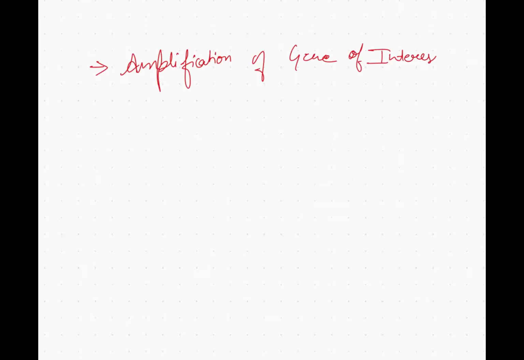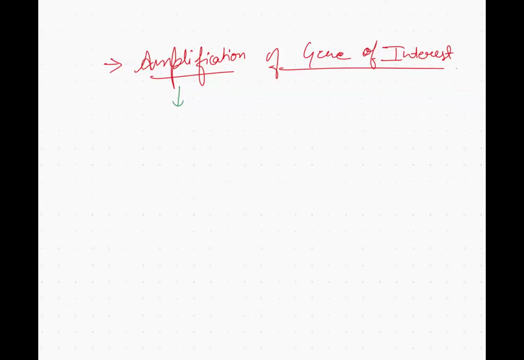Okay. Now what will happen? You have selected a gene of interest. You have chosen your gene of interest, which you need to transfer into the host organism. What you need to do is amplify it, increase its number. Amplification means you need to increase its number.